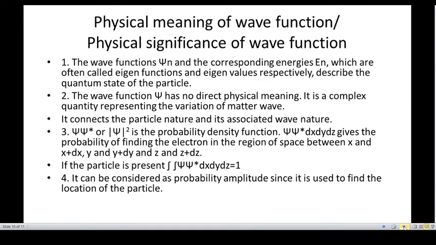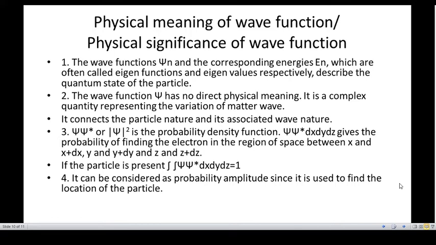So the three important points you must consider about the wave function are: it must be finite and single valued, it must be square integrable, and it must be continuous, and it describes the state of a system completely.